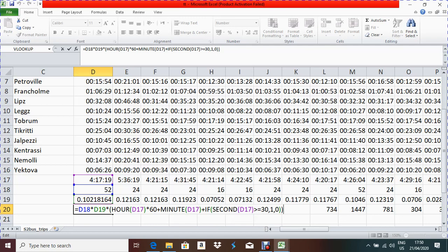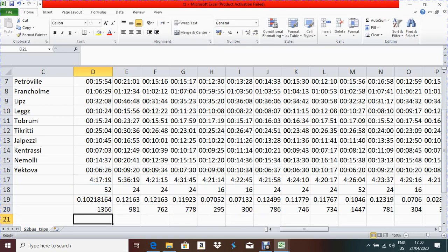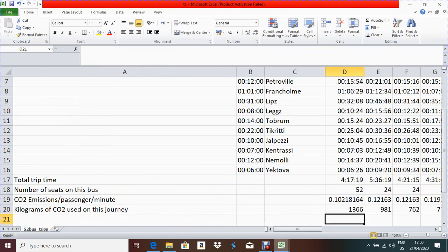Okay, so then we have to multiply with the total timing. So I multiply with the hour, then I converted that hour into minutes, that means multiply by 60. Then I extracted the minutes, which was 17 minutes. And then I checked whether the second is more than or equal to 30 or not. If it is, the computer will automatically take 1 minute, otherwise it will take 0, right? I hope that you understood this formula. Okay, now we can go for the next question.